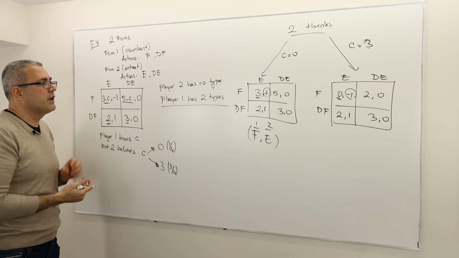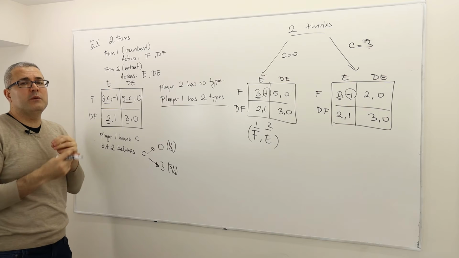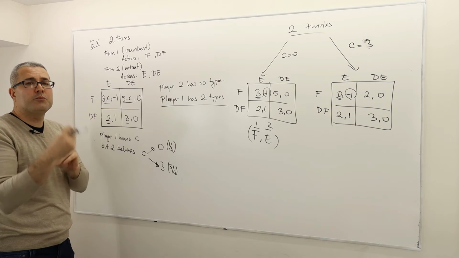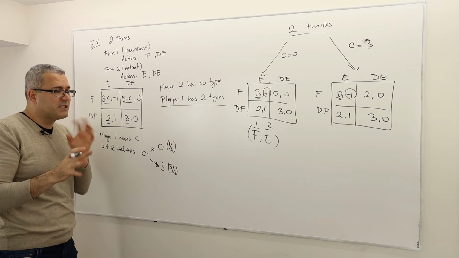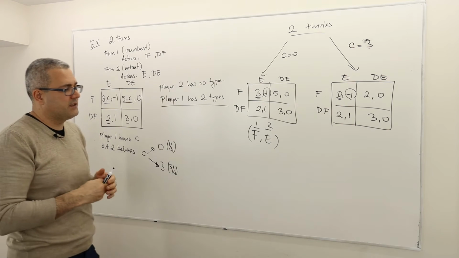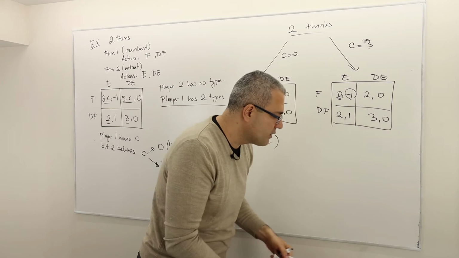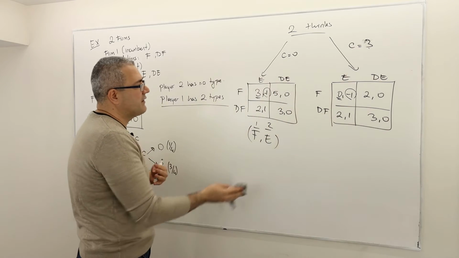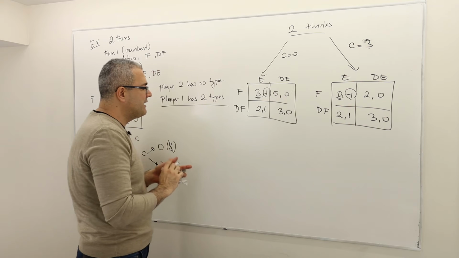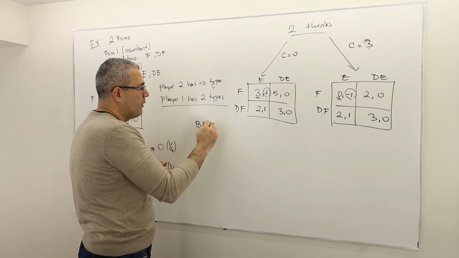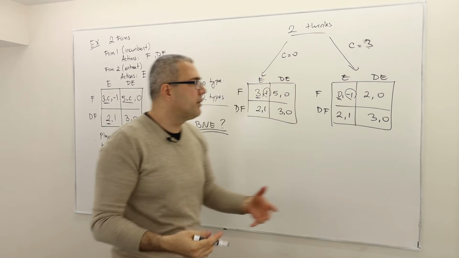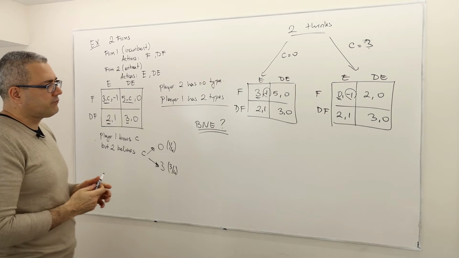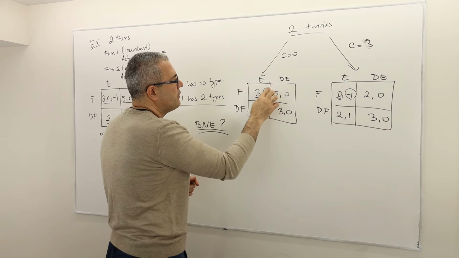That's very important, and I hope that is clear, because you have to be clear about which player has how many types and what types belong to what player. So that's an important part of analyzing this type of game. So the question is asking us to find the Bayesian Nash equilibrium of this game. Is there any? Is there one? Is there multiple? Okay, so how are we going to do that?